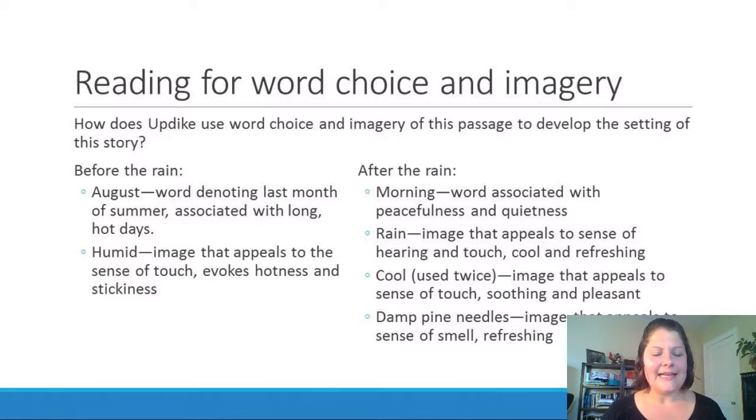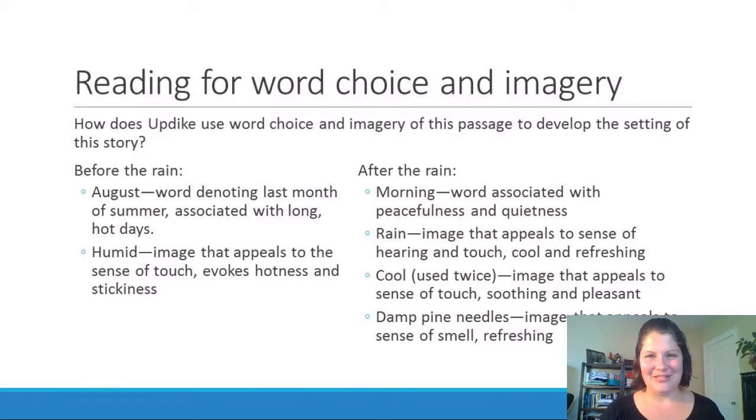And then the other image that I've picked out from this description of how things feel before the rain is the word humid. This is an image that appeals to the sense of touch for me, and it evokes a hotness and a stickiness. So putting these two things together, it seems like the word choice and the imagery are evoking a sense of hotness and stickiness and humidity and uneasiness and maybe even restlessness before the rain comes. And that's based on these words and images that to me carry these associations.